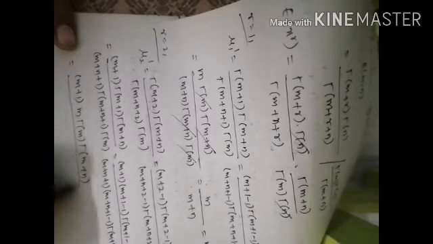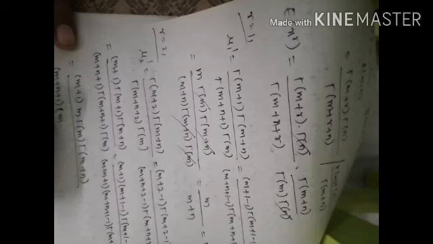Okay, so here plus 1 minus 1 plus 1 minus 1 all get cancelled, so the remaining term here is m plus 1, and here plus 1 minus 1 gets cancelled, so remaining is m. So here gamma of m into gamma of m plus n, divided by gamma of m plus n plus 1 into m plus n into gamma of m plus n into gamma of m.